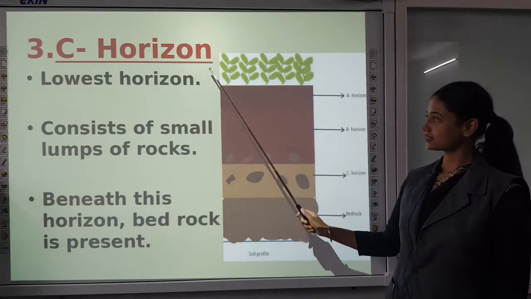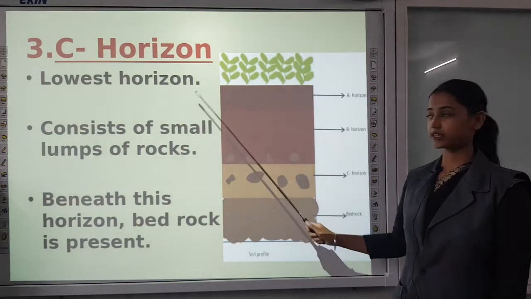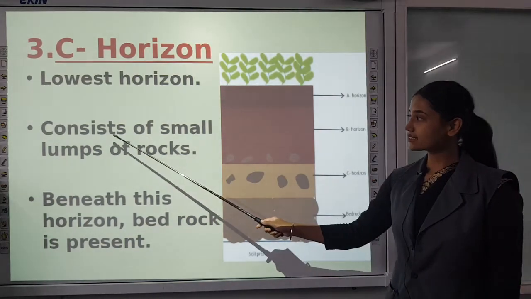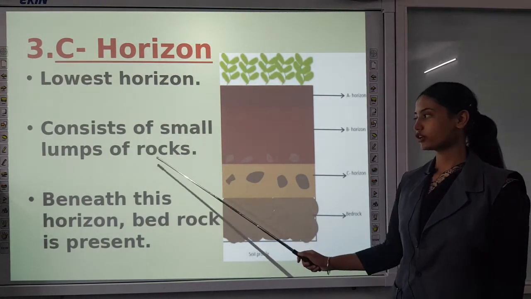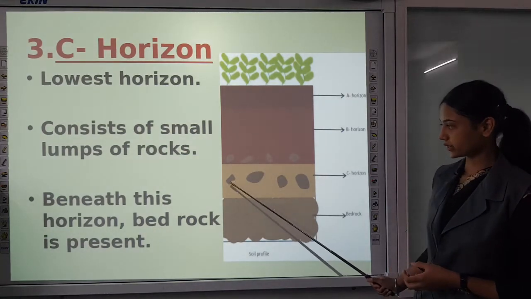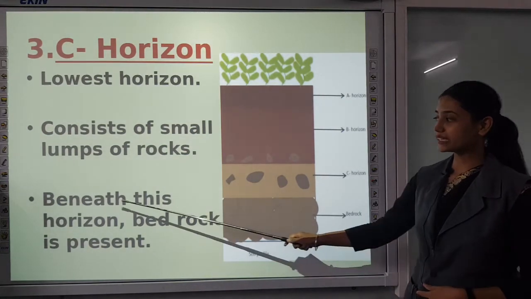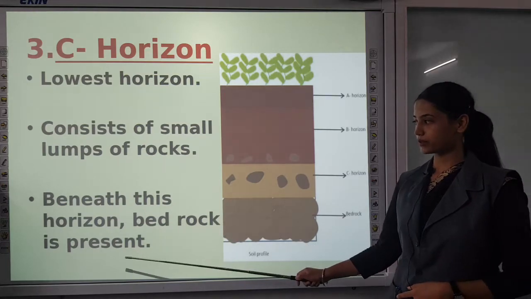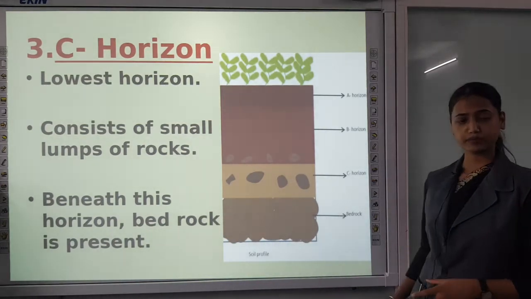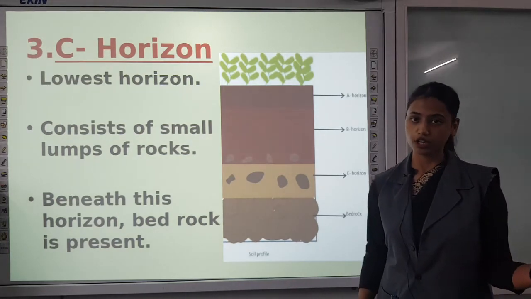Then C horizon. It is the lowest horizon because it is present beneath horizon B. It consists of small lumps of rocks, means small pieces of rocks are present in this horizon. Here you can see. And beneath this horizon, bedrock is present. Bedrock is the large pieces of rocks.